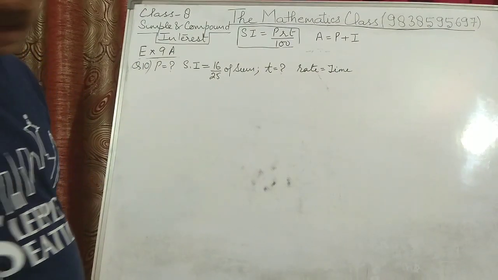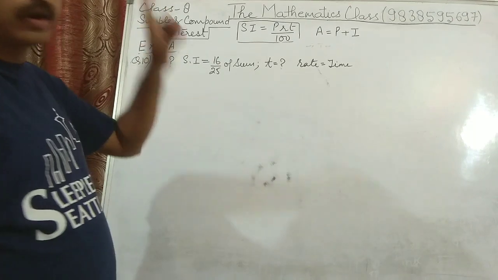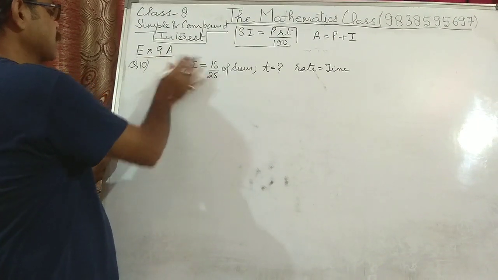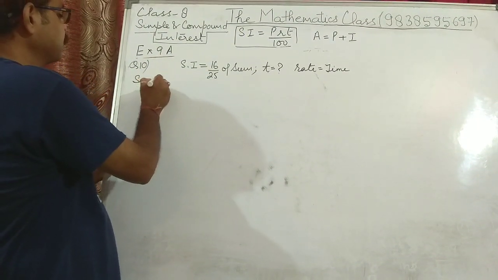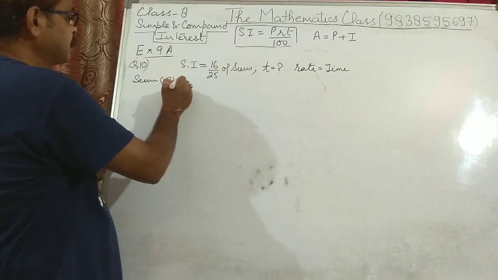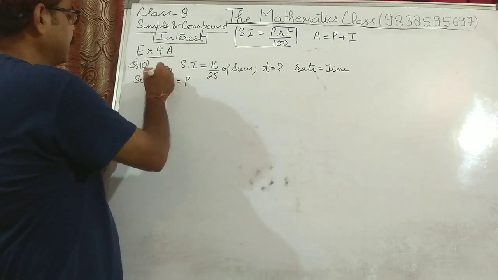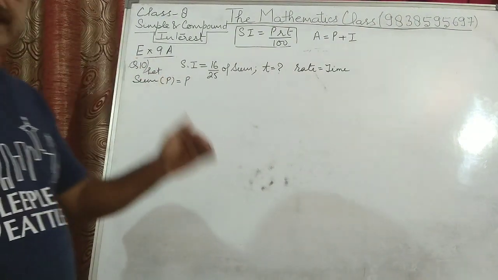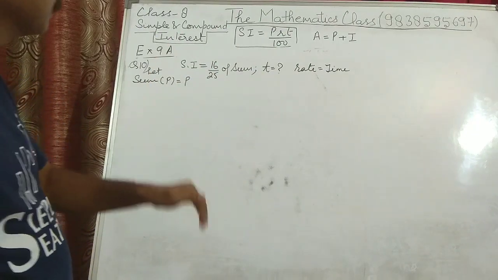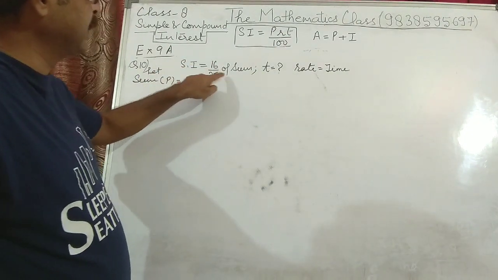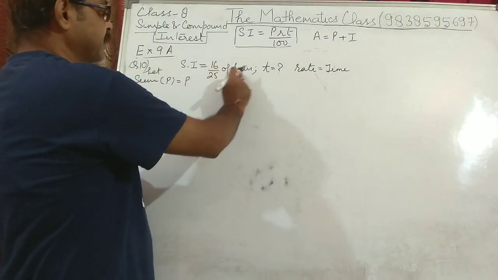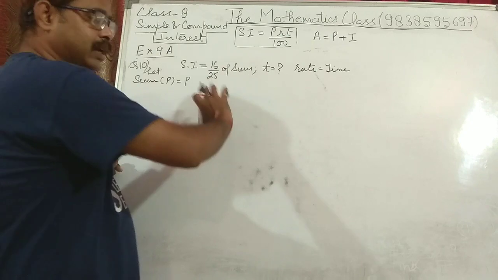Now the 10th question is simple interest on a certain sum. Sum is not given. So we assume let the principal be P. Sum means principal. So let the sum or principal be P. They say simple interest on any sum is 16 upon 25 of sum. Means simple interest is 16 upon 25 of sum. Sum means P.